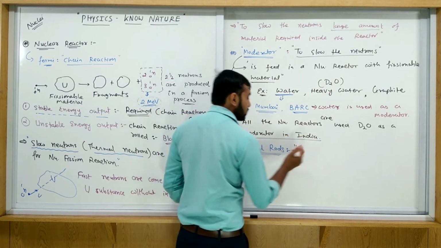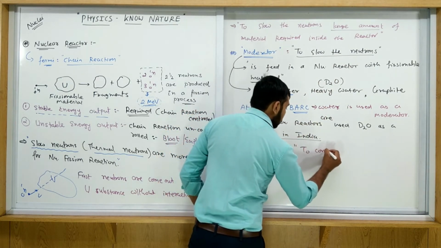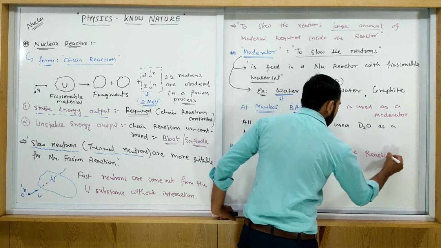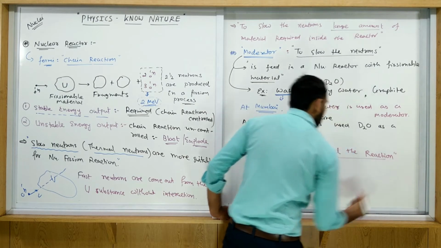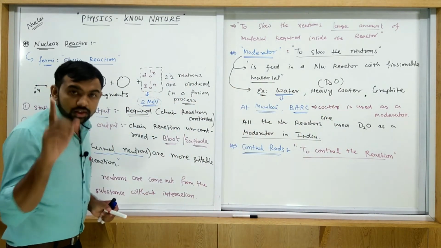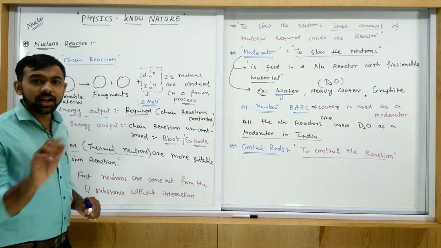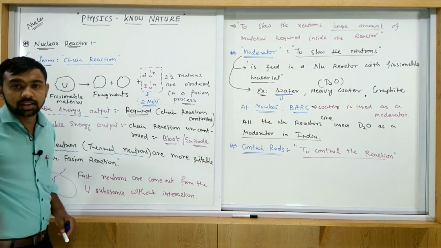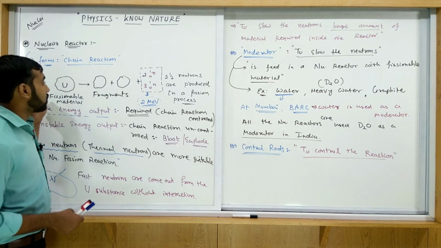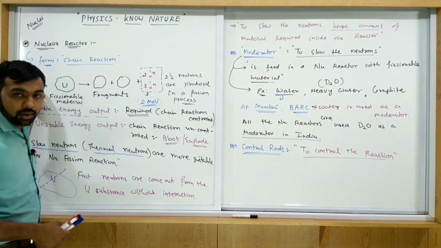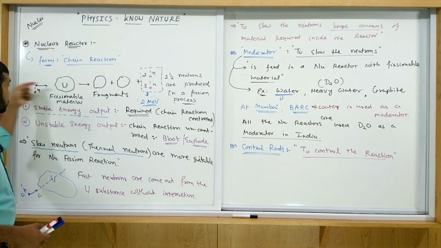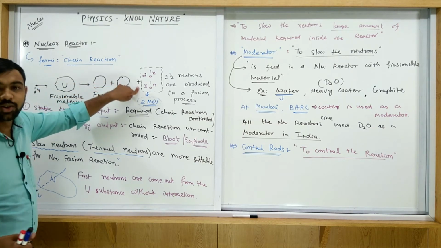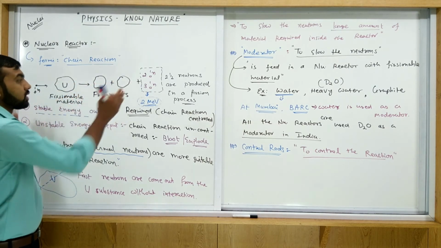Similarly, the purpose of the control rod is to control the reaction. If you have to control the reaction, you have to decrease the number of neutrons produced here. Why? We require only one neutron. If one neutron is bombarding the uranium, then you require only one neutron here. The remaining are not required to control this reaction.